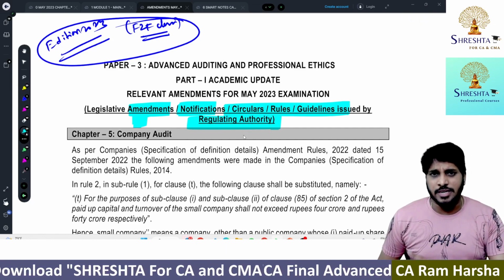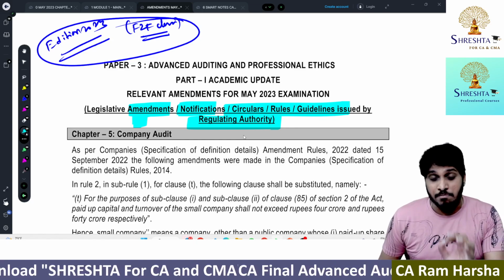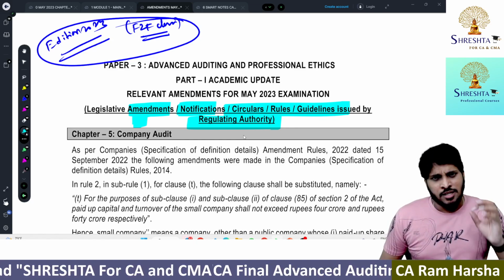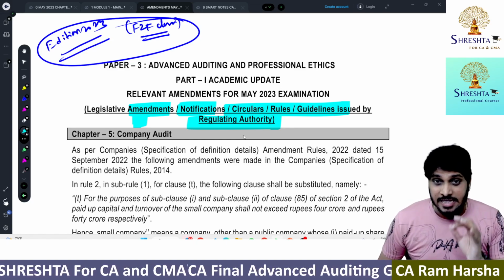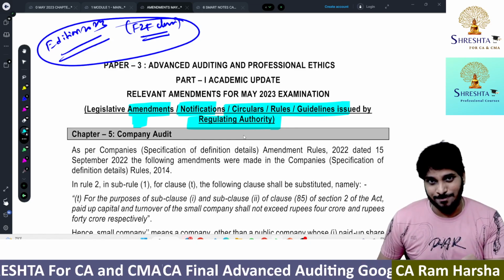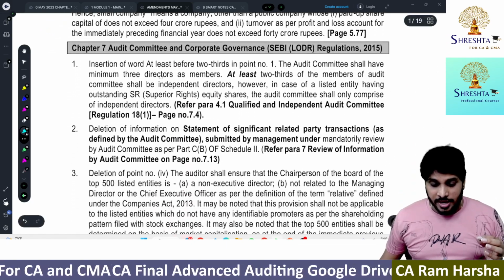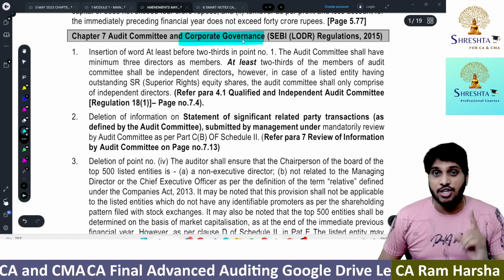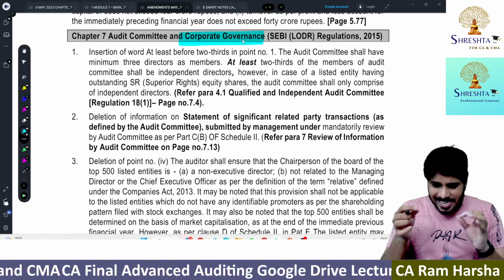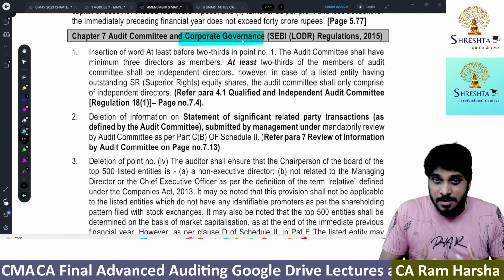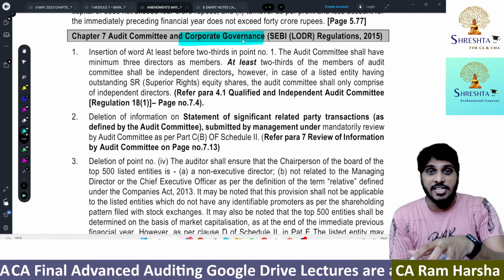In that amendments material, one chapter has majorly been changed. There were so many amendments, and that chapter is peer review. And there is another chapter where there are major changes, which is corporate governance. And related to them, whatever amendments were there, we already spoke about in the class.